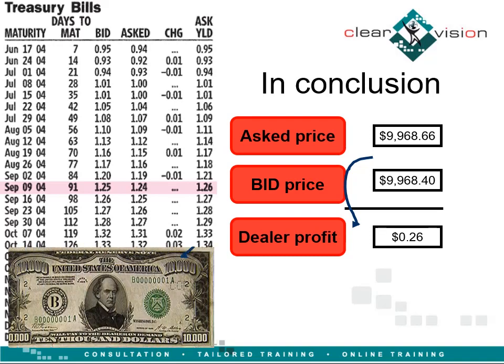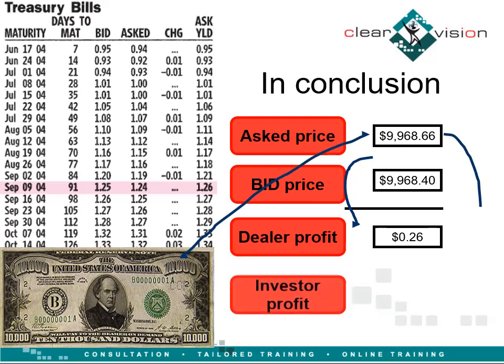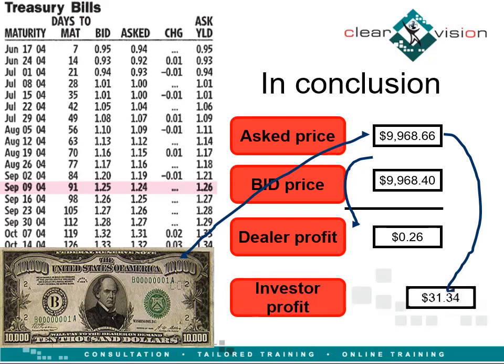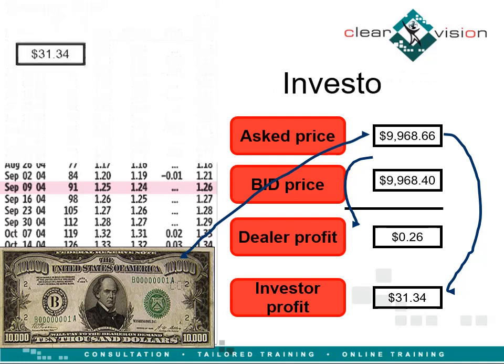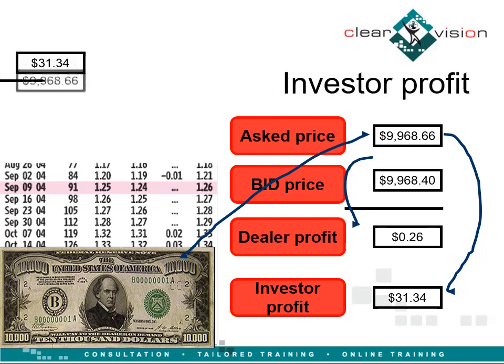So the profit for the investor will be the difference between the par value and the purchase or asked price, which in this case is $31.34, and that's in 91 days. The profit of $31.34 divided by the initial investment, which is the purchase price or the ask price, equals 0.314% in only 91 days.